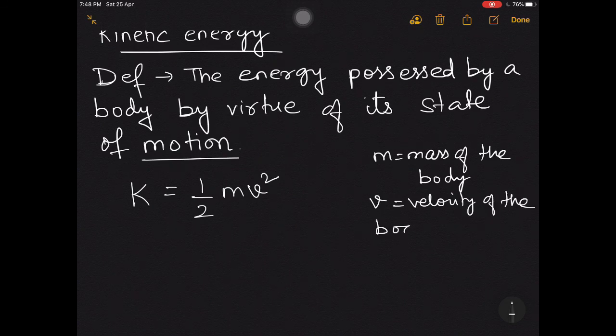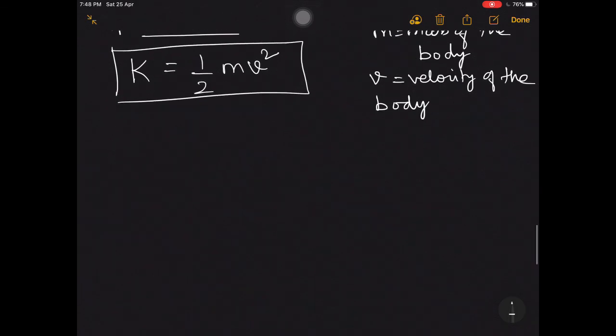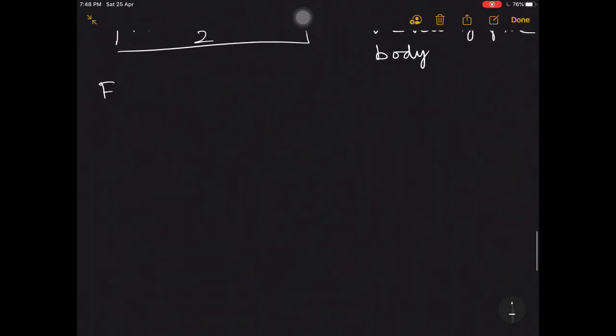Okay, let us try to derive this expression. So I will give a heading here: expression of kinetic energy.